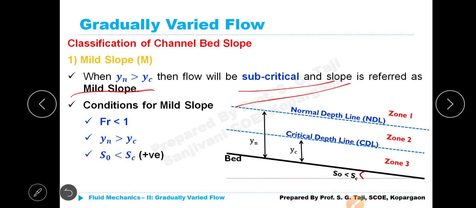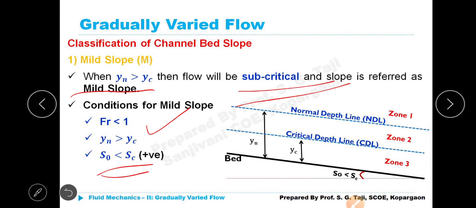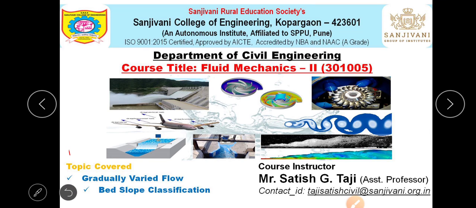It is very clear from the figure also. That means, in order to say subcritical flow, the Froude number should be less than 1, and S naught should be less than SC, the critical slope, the channel bed slope.